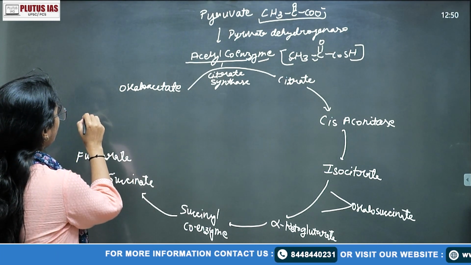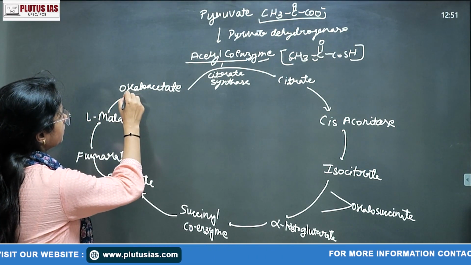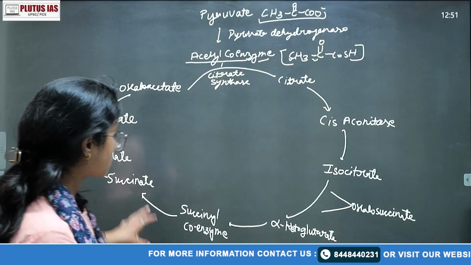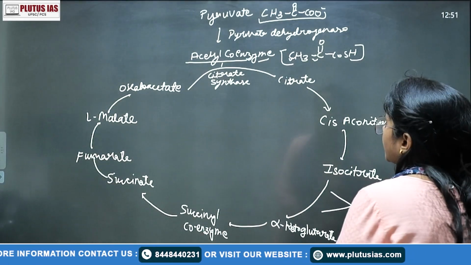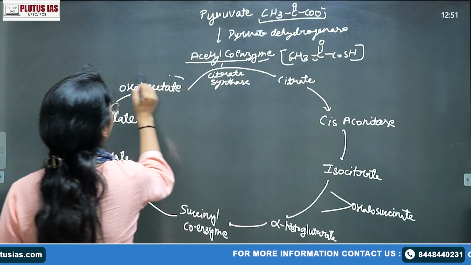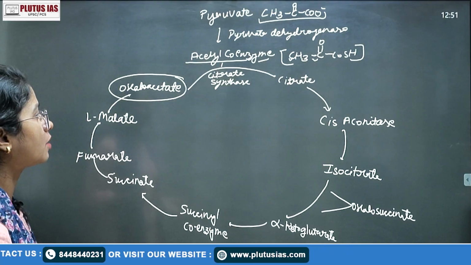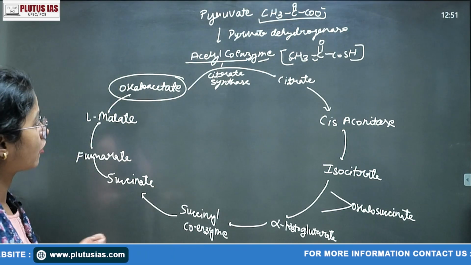Then it is forming L-malate, and then it is forming oxaloacetate. This is your cycle. Why are we calling it a cycle? Because the first product is forming with the help of the last product. This is your last product, right? And now we can simply talk about which enzyme is involved, right?